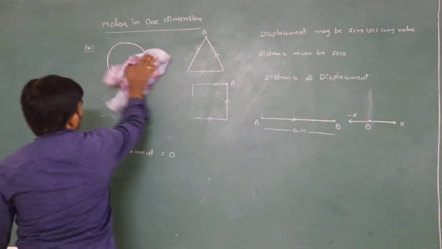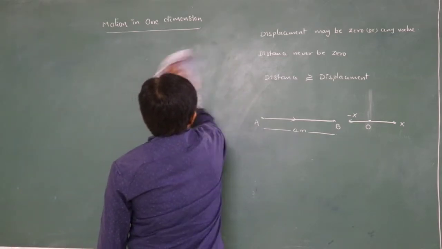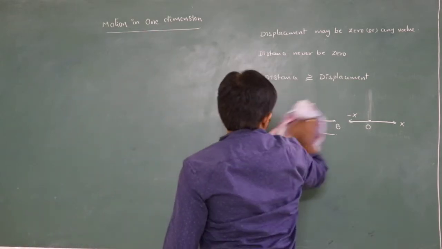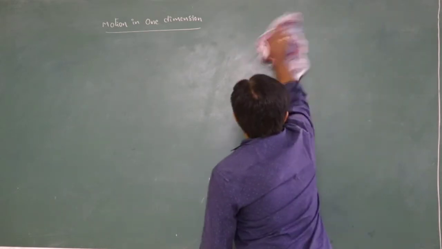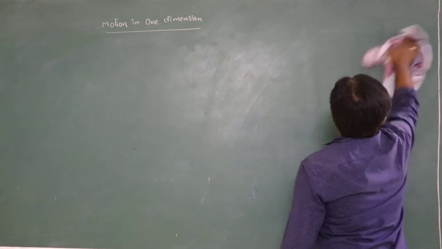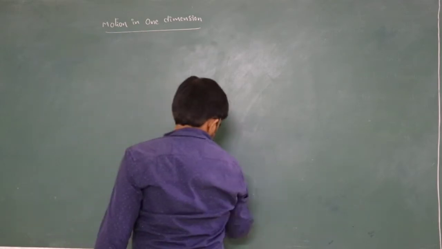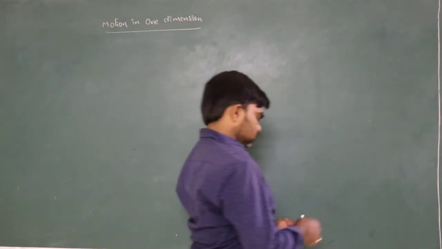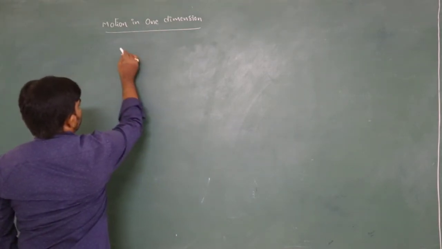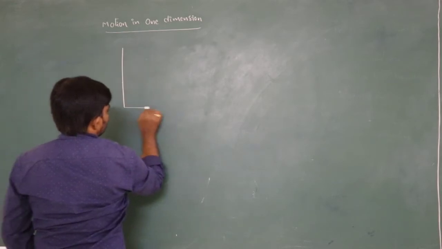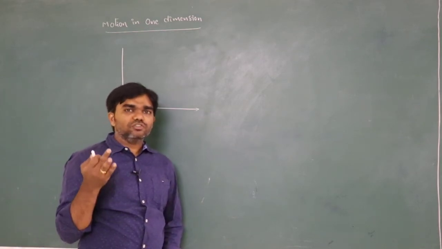Next, so for example here, we have three conditions: one dimensional motion, two dimensional motion, three dimensional motion.